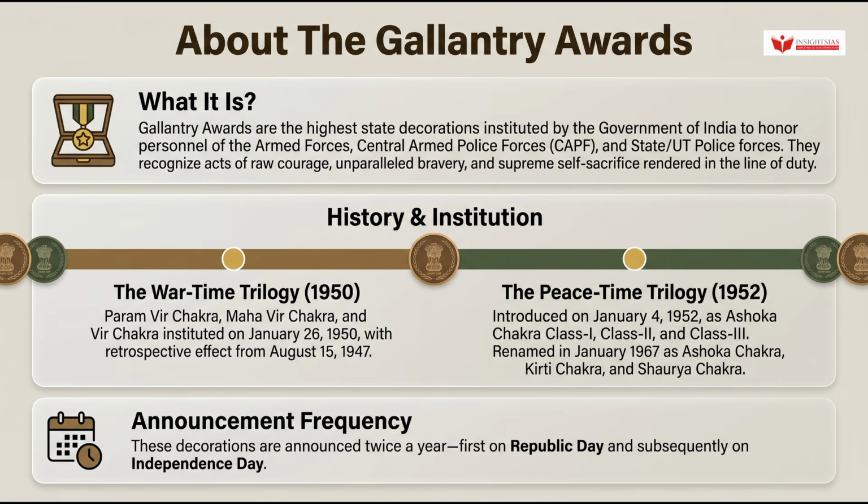The peacetime trilogy came next, introduced on January 4, 1952, originally named Ashoka Chakra Class 1, Class 2, and Class 3. In January 1967, these were officially renamed the Ashoka Chakra, Kirti Chakra, and Shaurya Chakra, respectively. Do not confuse the institution date of 1952 with the renaming date of 1967. UPSC can and does test this distinction. These decorations are announced twice a year, first on Republic Day and subsequently on Independence Day.